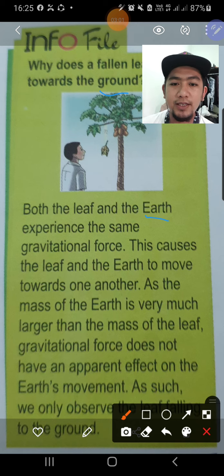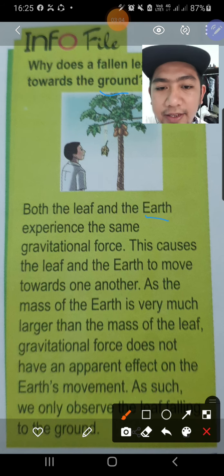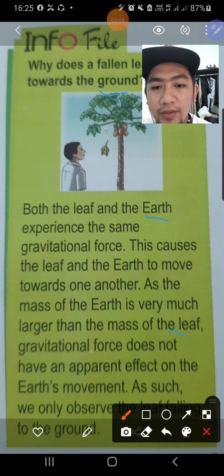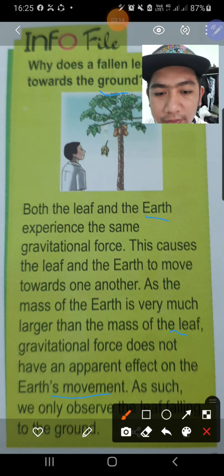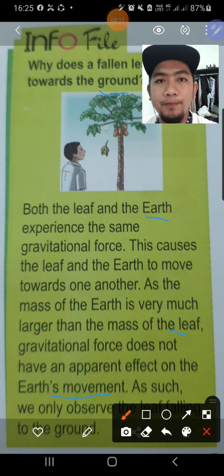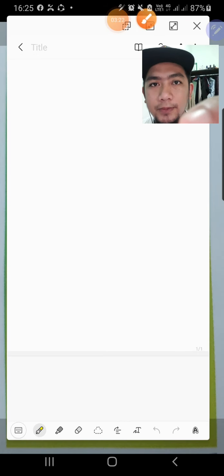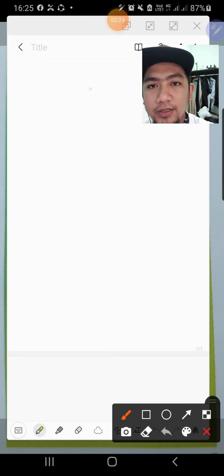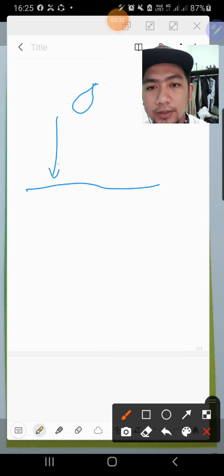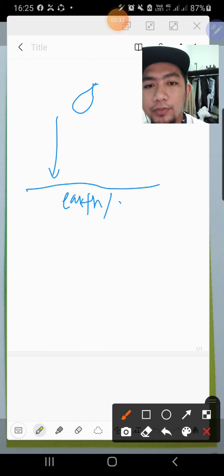As the mass of the earth is very much larger than the mass of the leaf, gravitational force does not have an apparent effect on the earth's movement. As such, we only observe the leaf falling to the ground. Actually, dia macam ni kan. So this is the leaf, falling down to the ground or to the earth. Actually this is the earth, earth or ground.